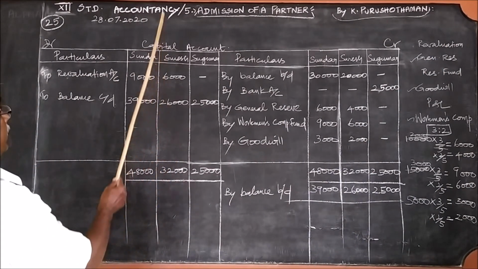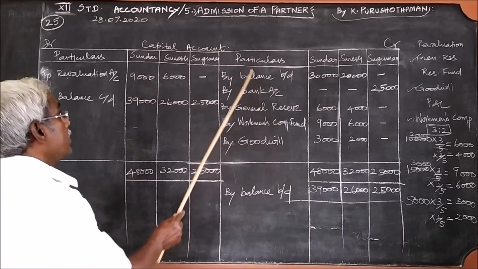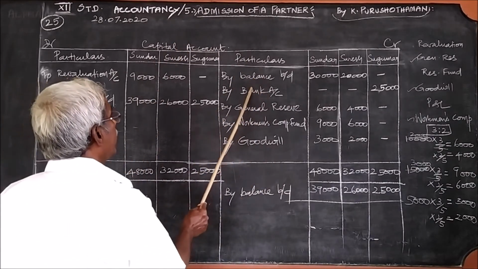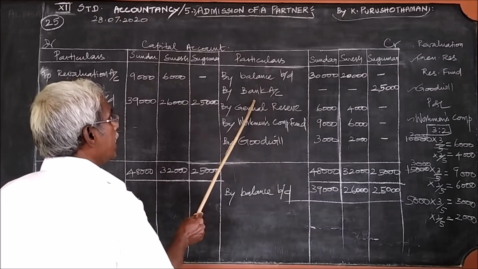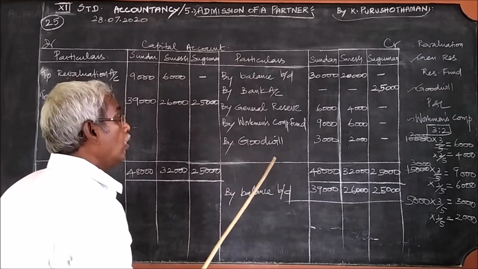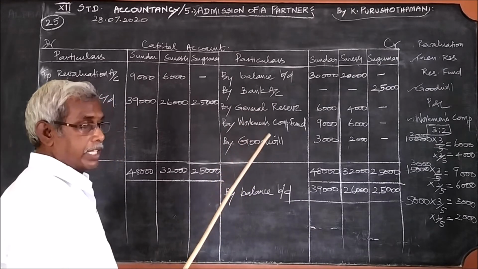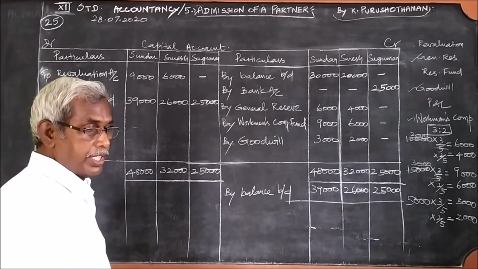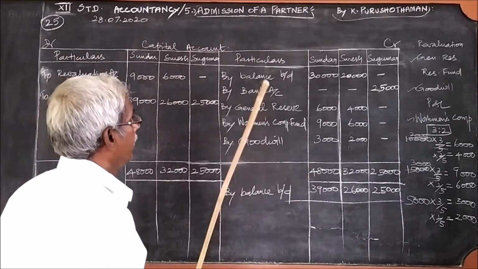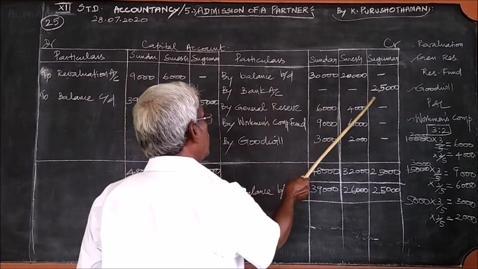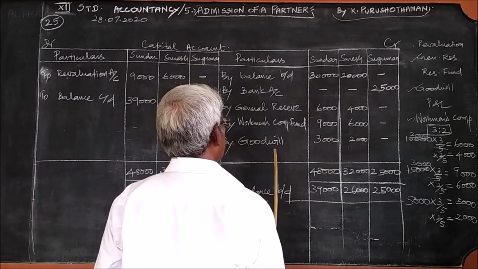Here we are preparing the capital account. These are the two items we used to write. The balance brought down is the capital of the old partners, as mentioned in the balance sheet under the question. And this amount is the amount brought by the new partner.